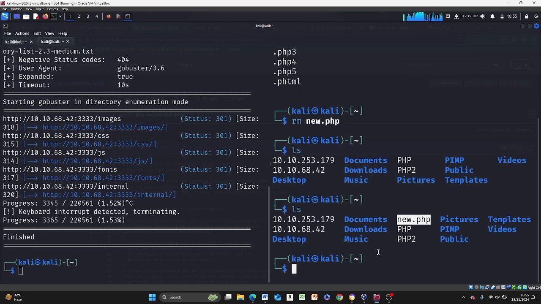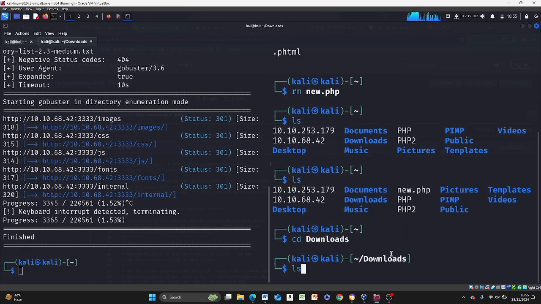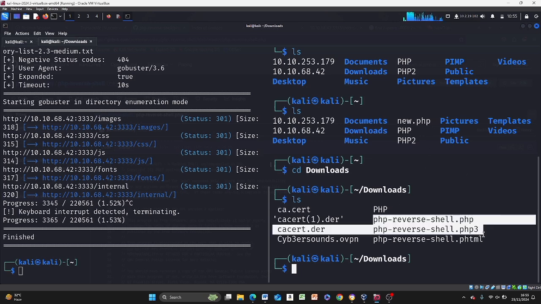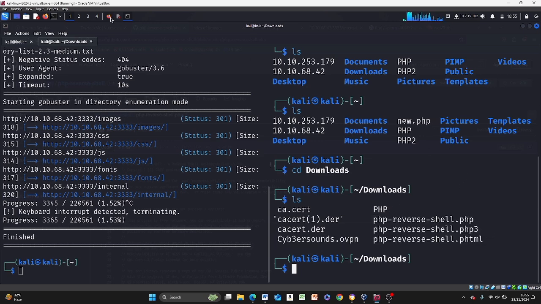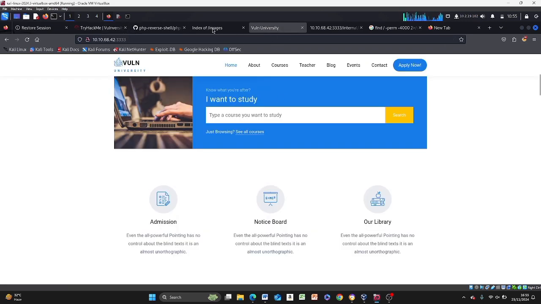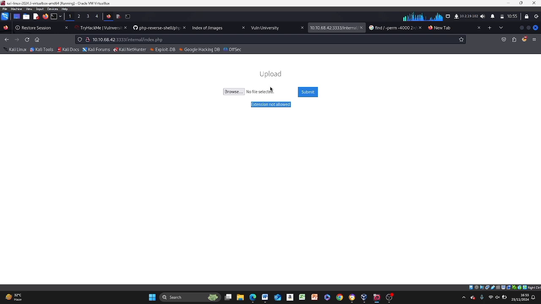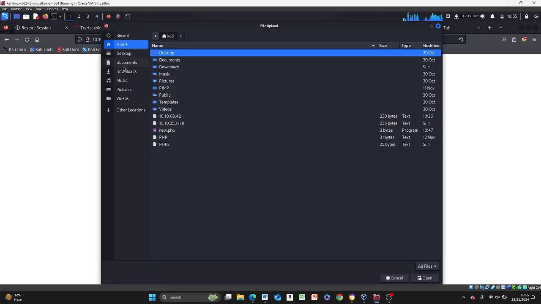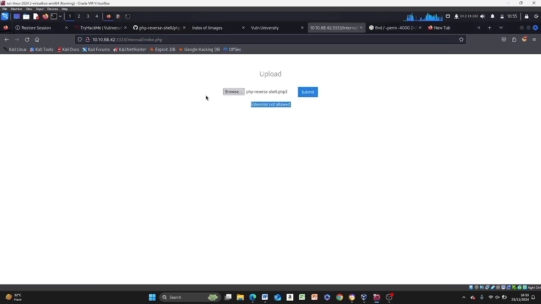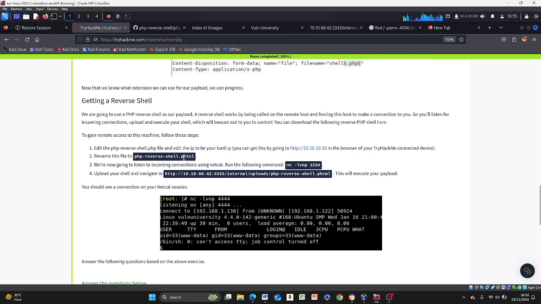Obviously, if you download it, you need to navigate to your downloads. You see I have it here, PHP reverse shell. The reason I have three is because I was trying this web server to see which of the extensions are going to work. We've tried PHP, and we see that it didn't work. So let's try PHP 3. Okay, I think we can skip that since you already told us that PHTML is the right one.